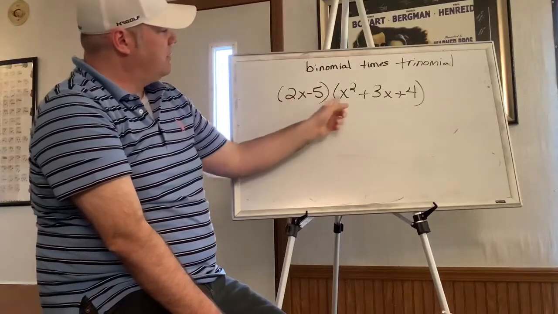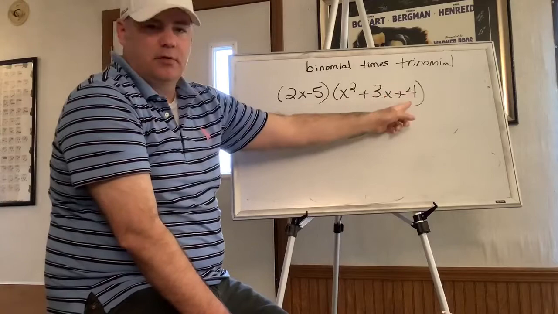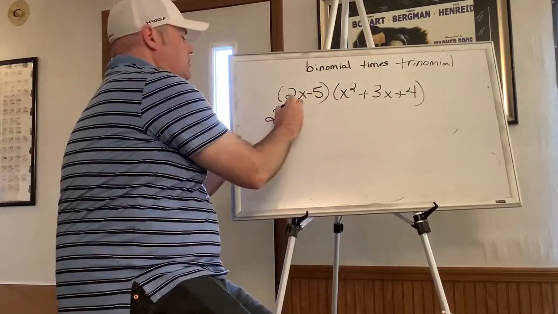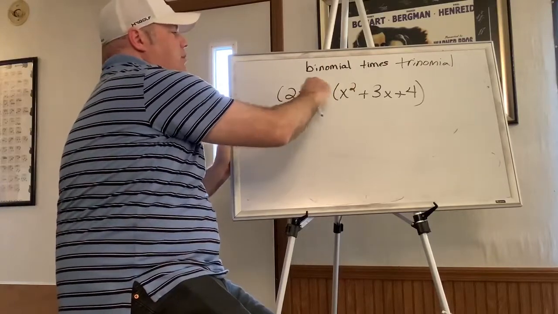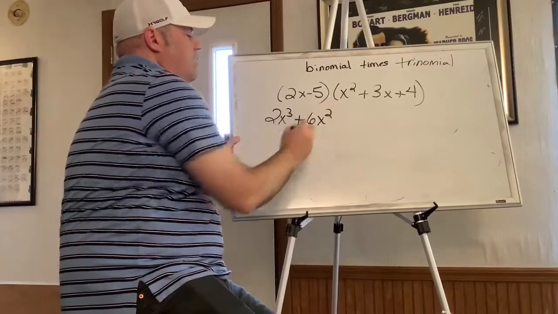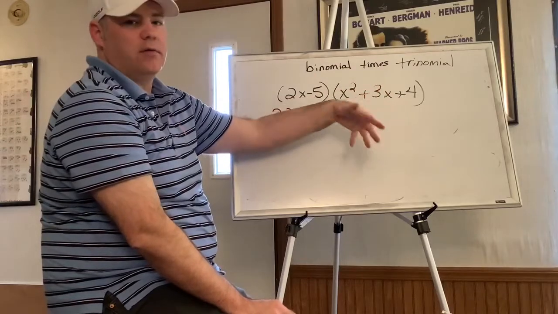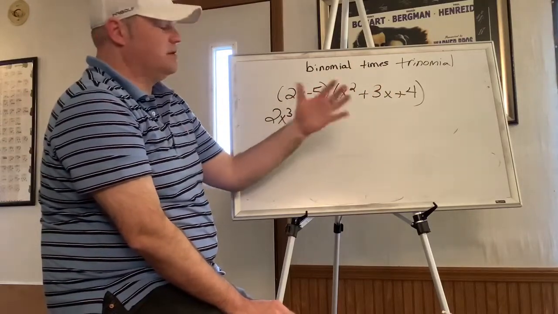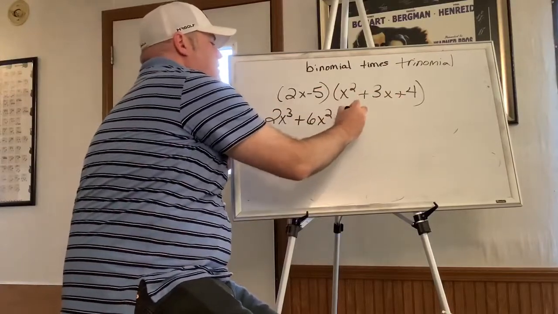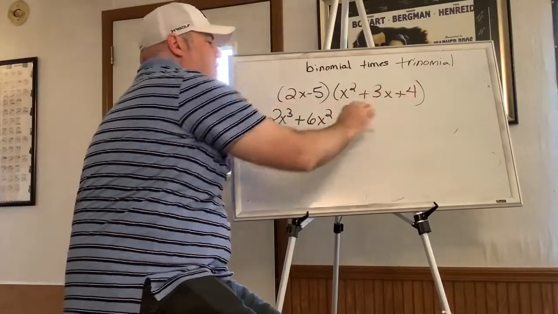So I'm going to take 2x and multiply it times everything in there, and instead of just multiplying it by 2 things, I've got to multiply it by 3 things. So that looks like this. 2x times x squared is 2x cubed, because 1 plus 2 is 3. 2x times 3x is 6x squared. And the key to these is just making sure you're doing your exponents right. Don't leave one off, and two, your signs matter too, plus or minus. 2x times 4 is 8x. Okay, so I took this and I multiplied it times each term to get this.